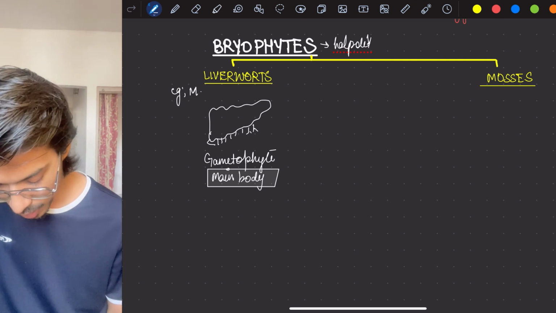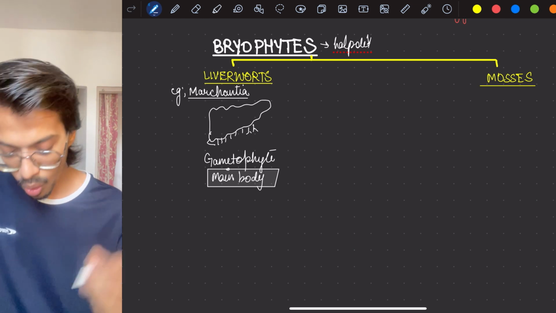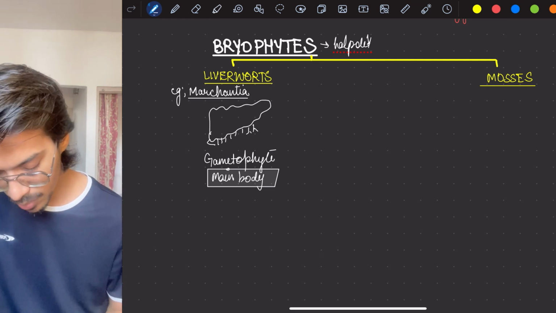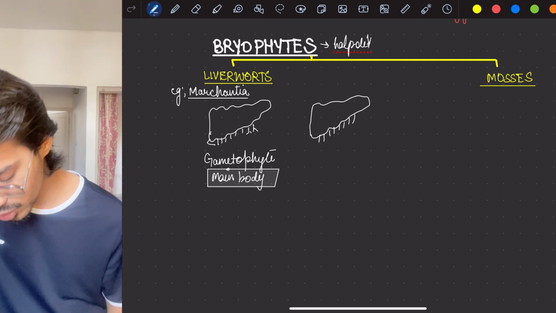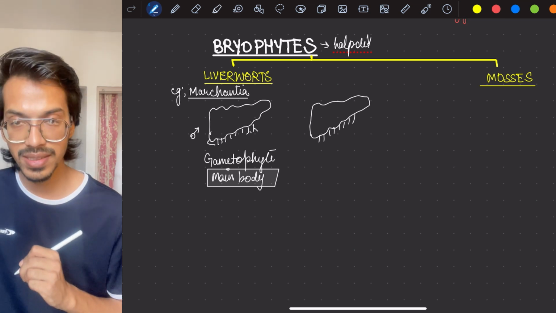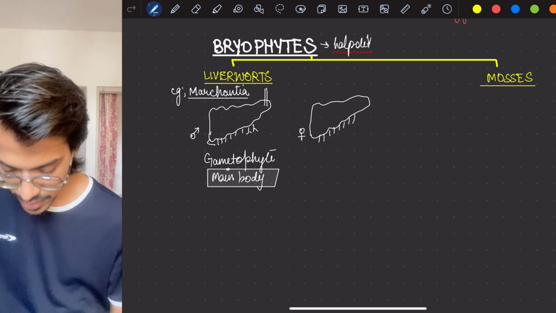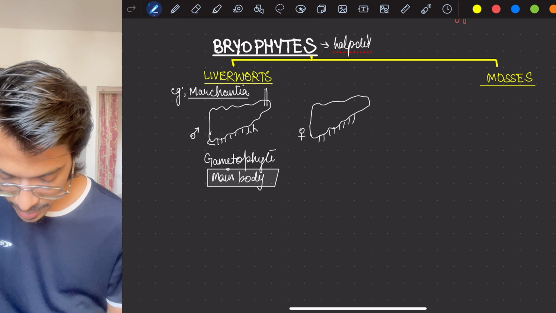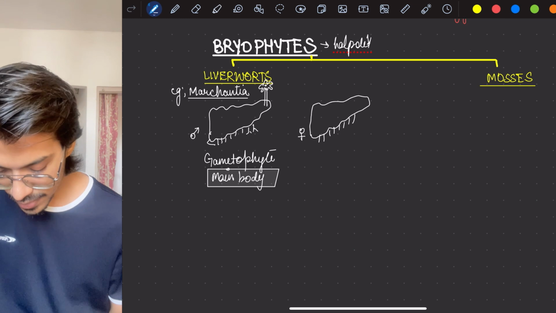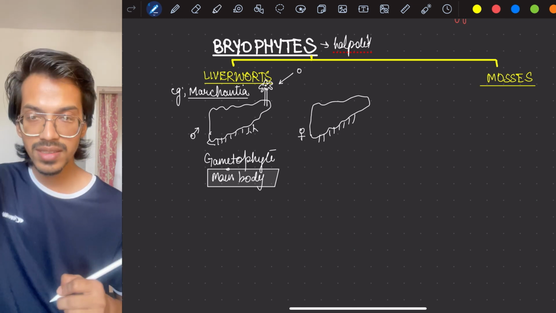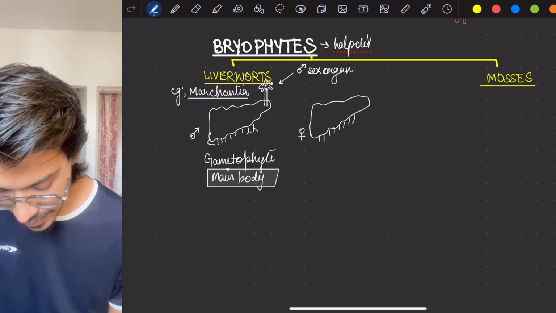So here I am making one body, and here I am making another body. This is the male body, and this is the female body. On the male body there is a stalk-like structure, and on that stalk there is a structure. This structure is the male sex organ, and the stalk is its stalk. The male sex organ is called antheridium.